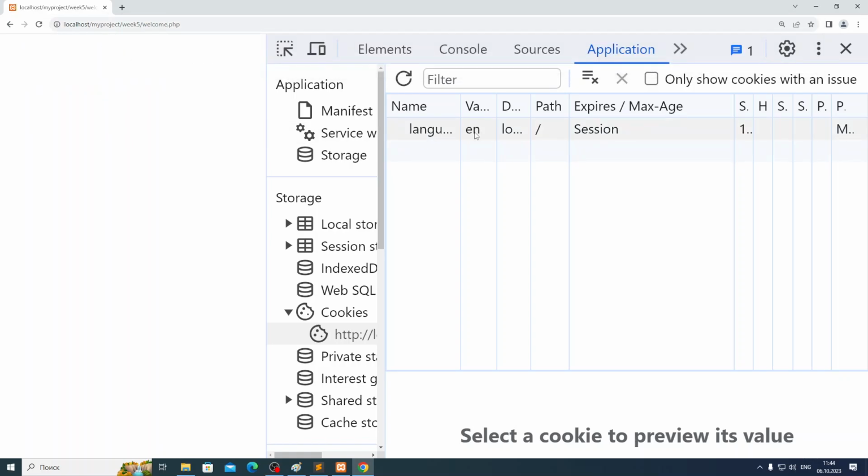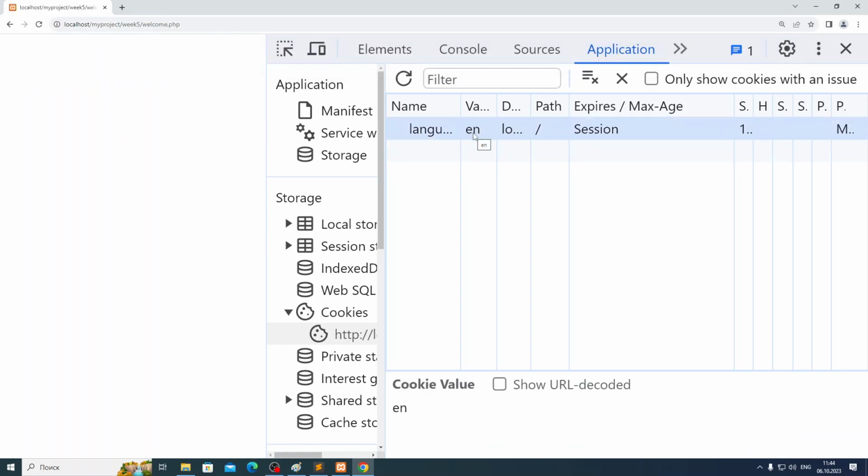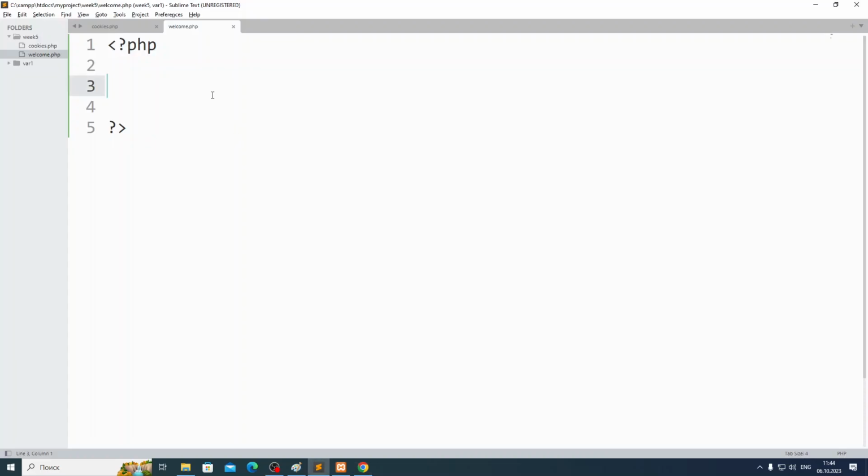Now it's clean. Still we have this cookie, because this cookie can be accessed from everywhere, from localhost/something. Yeah, this slash means path, it means you can access this. You can have access to this cookie from localhost/ and any other URL after. Okay. So now I'm inside welcome.php. I also want to take this value English and show some information like welcome or Salam Alaikum, in the language he chose. So what can I do?